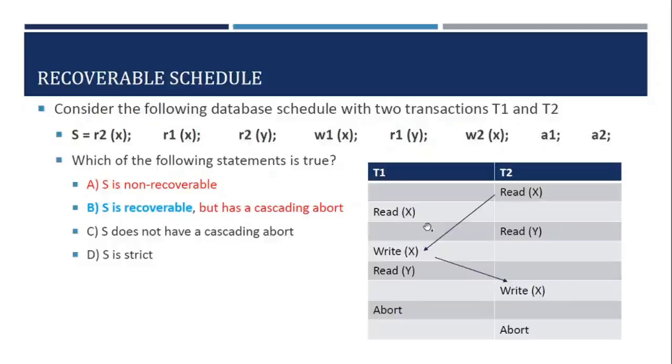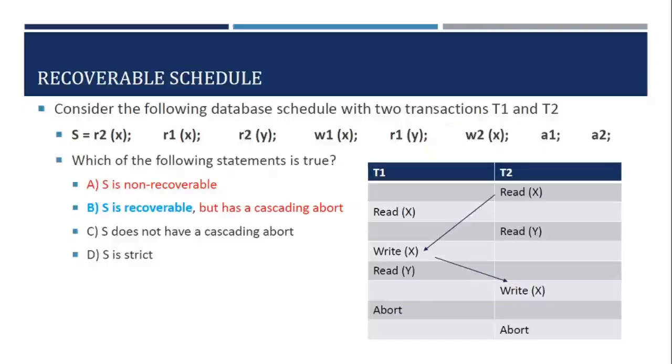Now after that, this is a read operation, this is a read y, and then we have a write x by T1. But this value is not read by T2, or it is not used by T2. After that, T2 is also writing a new value of x, and whatever the value of x written by T1 is overwritten by T2. But for a recoverable schedule, we don't consider one transaction doing a write operation and another transaction doing a write operation on the same database item. That we don't consider. We are interested in the read operations.